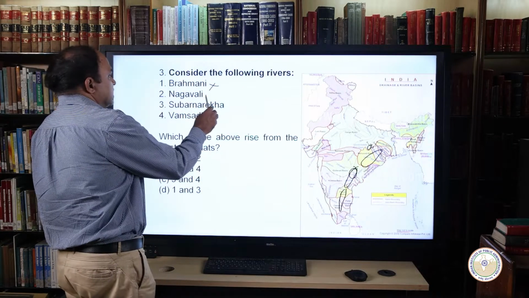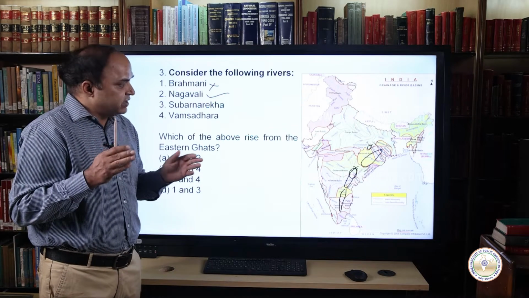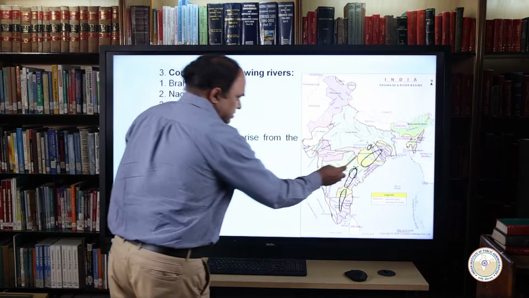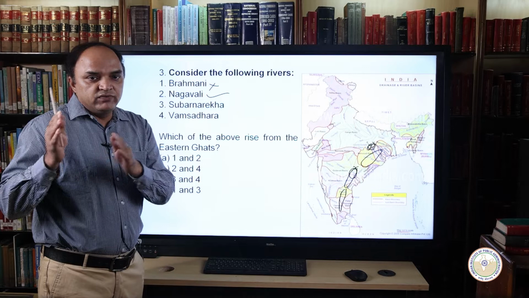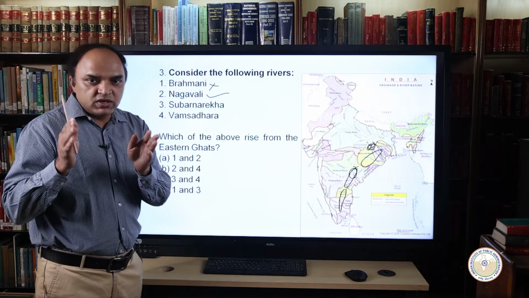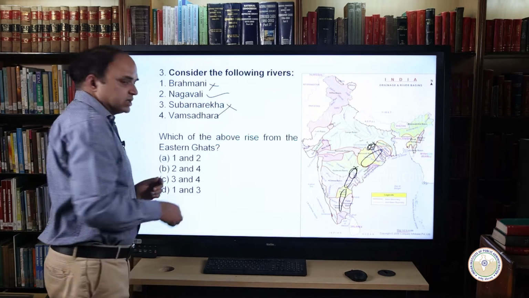So Nagavalli is a right option. As far as the Subarnarekha river is concerned, this river originates near Ranchi and flows through Jharkhand, West Bengal and Odisha, and the Chota Nagpur plateau is not a part of the Eastern Ghats. So the Subarnarekha river is also a wrong answer.